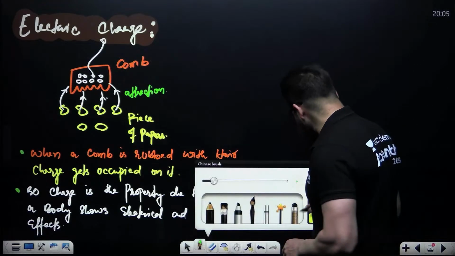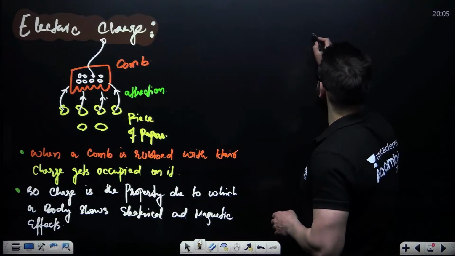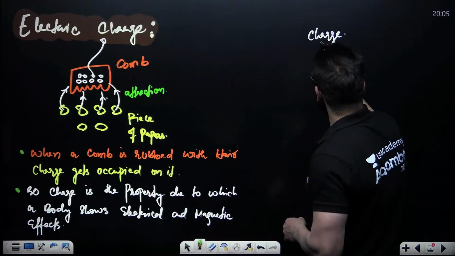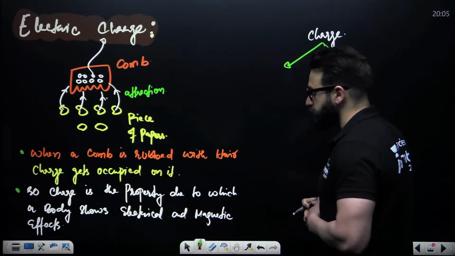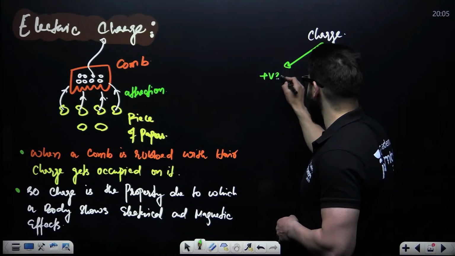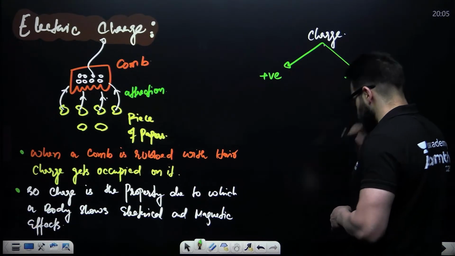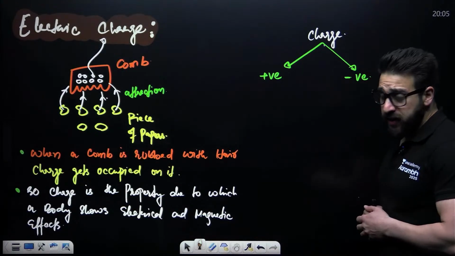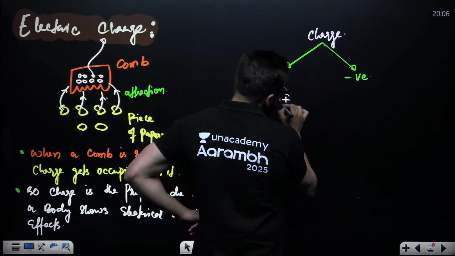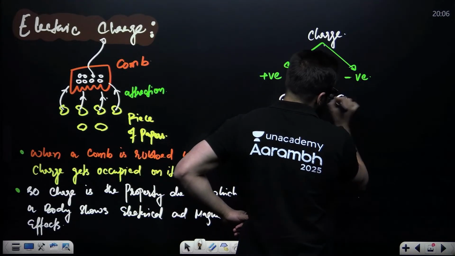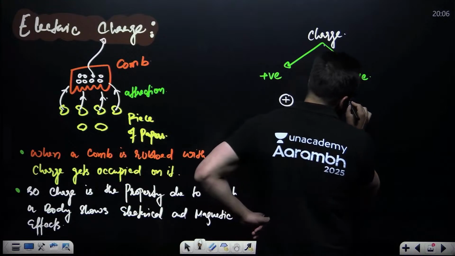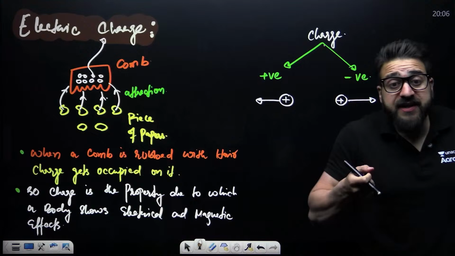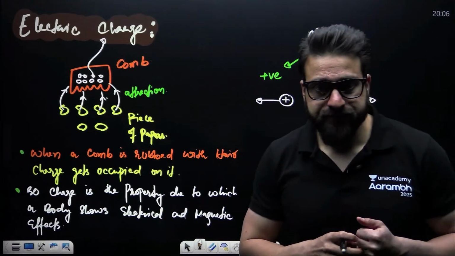Now, my dear friends, we say this charge is of two types: positive charge and negative charge. Now guys, let's suppose you place a positive charge here and you place another positive charge here. The two positive charges will repel each other. Why? Because like charges repel each other.